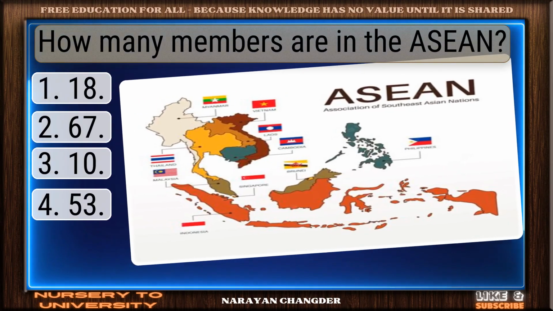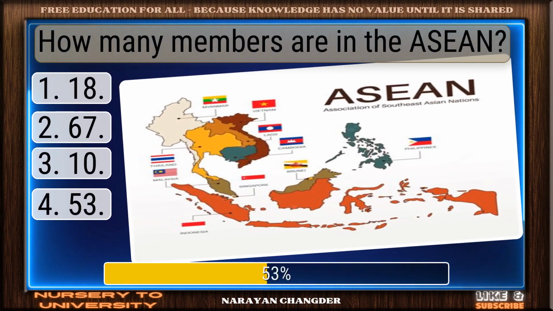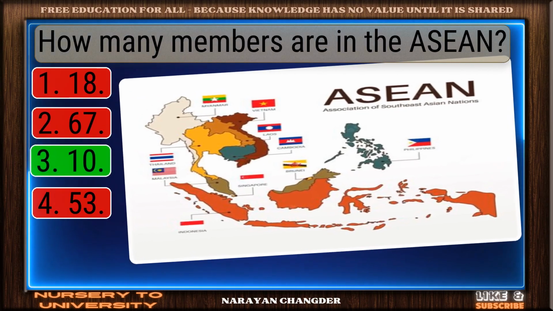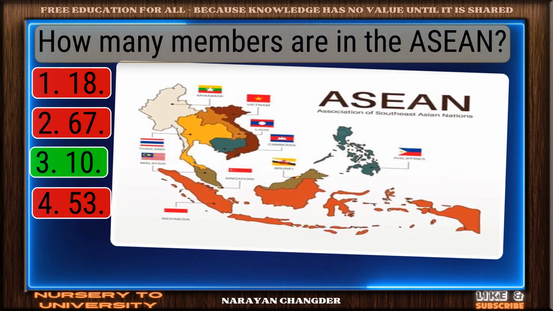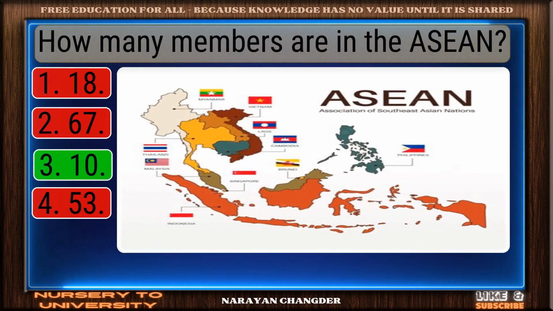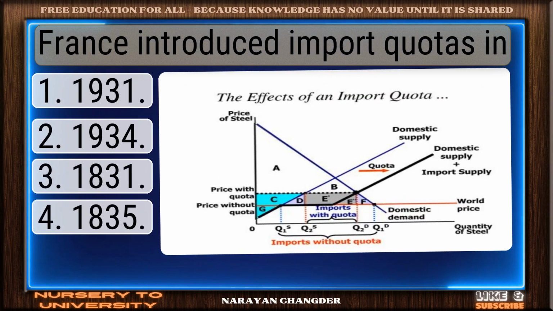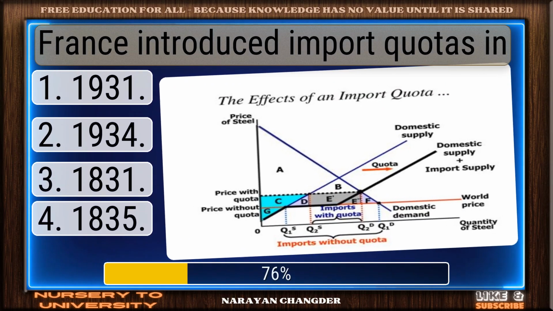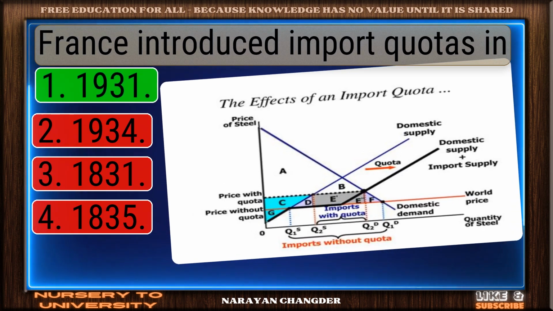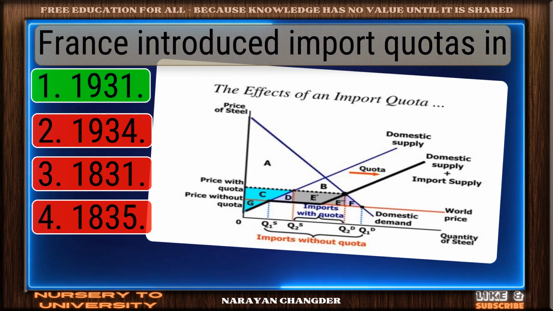How many members are in the ASEAN? Clear logic. Your choice 10 is sound and 100% true. France introduced import quotas in. Bravo. 1931 is the answer.